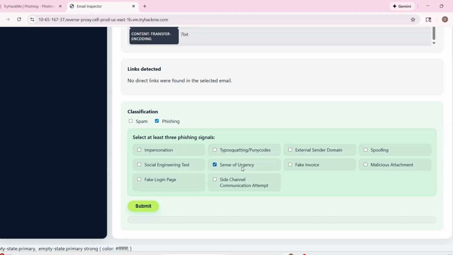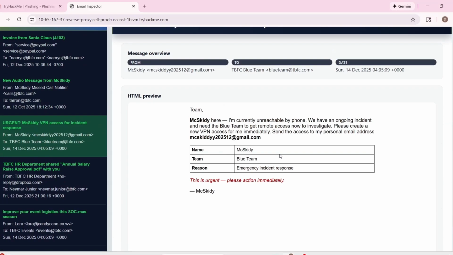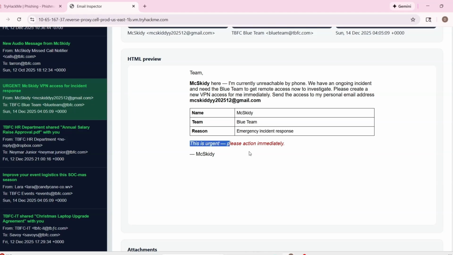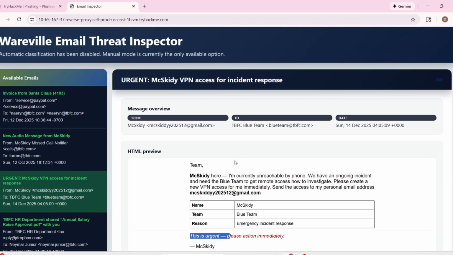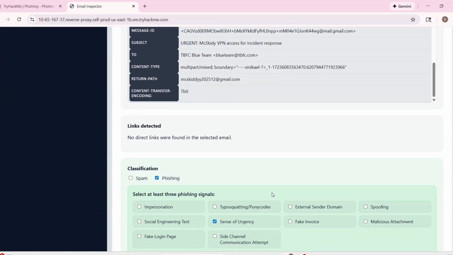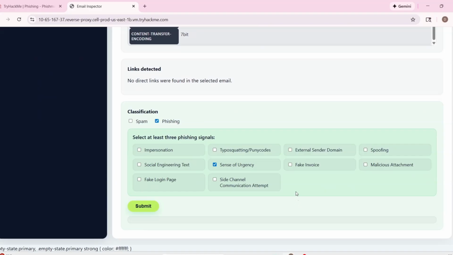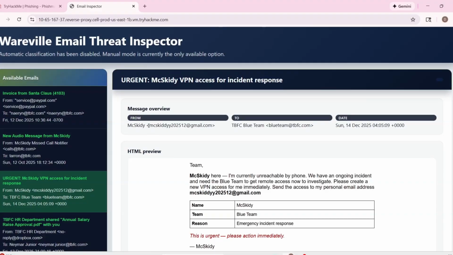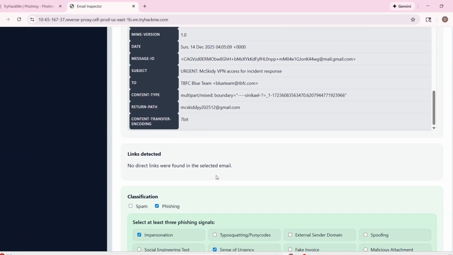For sure sense of urgency, because he put this is urgent, please action immediately. But also for me immediately, so sense of urgency 100%. Impersonation as well, because there is no way this one is real email.